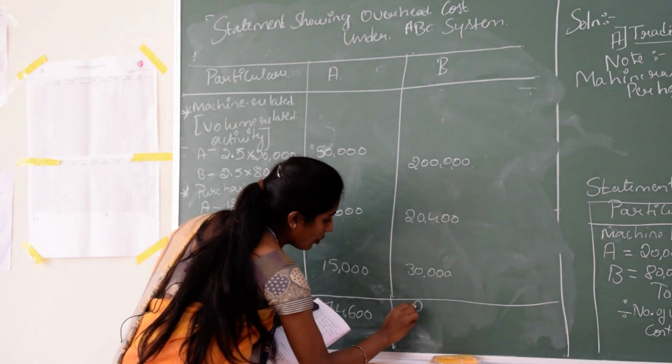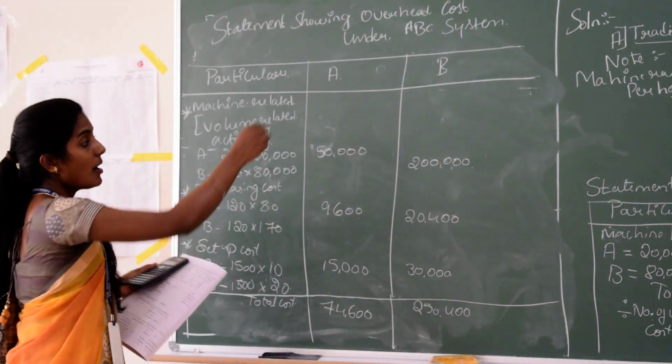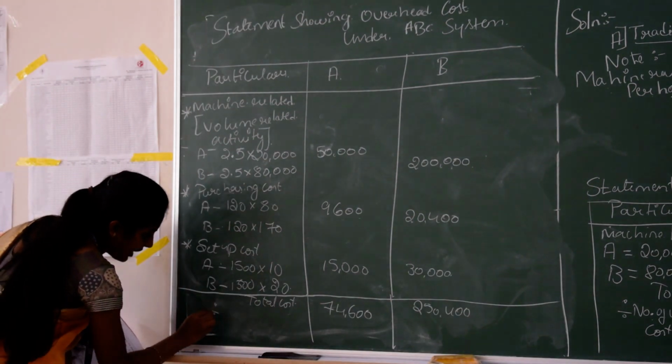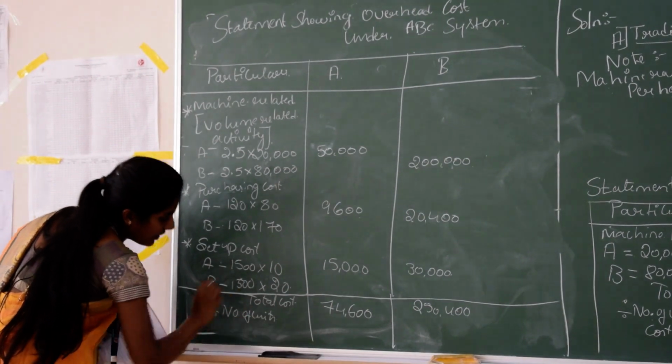This is 2,50,400, the total cost for product B, divided by number of units.